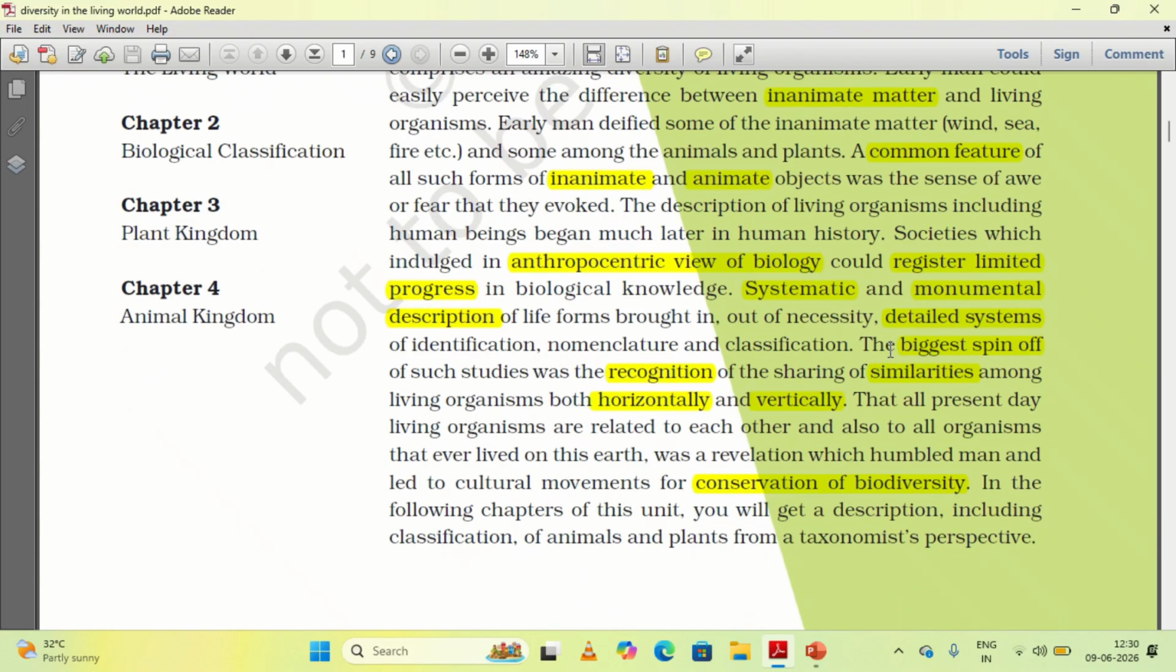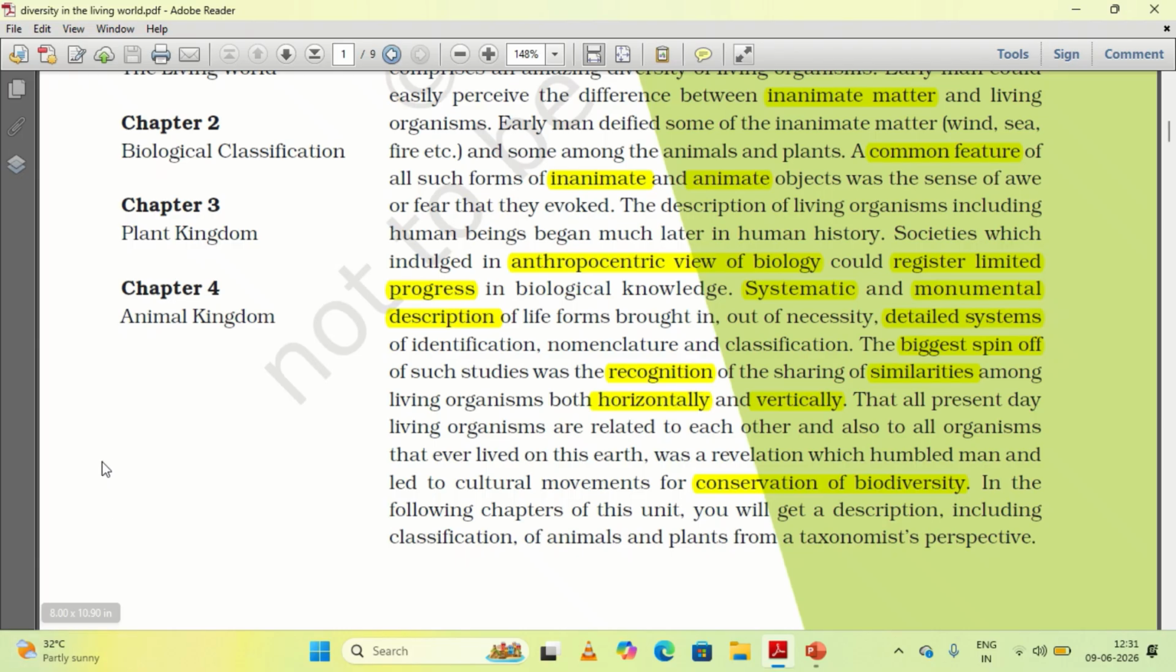So in due course of time, on knowing about the evolution of man and different organisms, it was found that each organism was interlinked to the other organisms in some way. It is not that we are completely unrelated to other organisms. No, it is not so. We are related to other living organisms in some way. So we show similarities with other organisms. It can be horizontal or vertical.